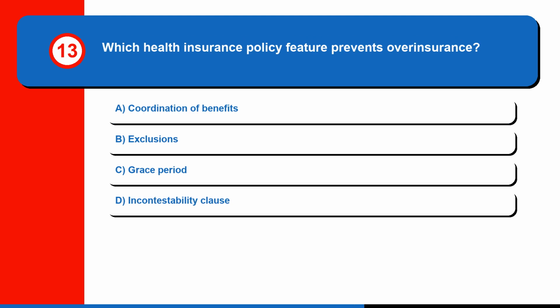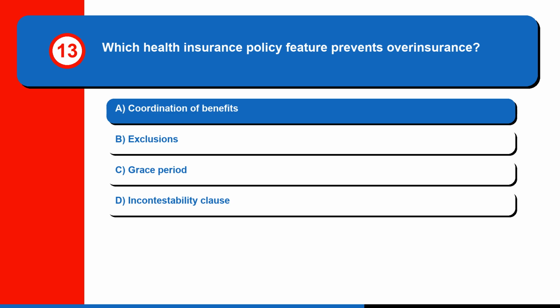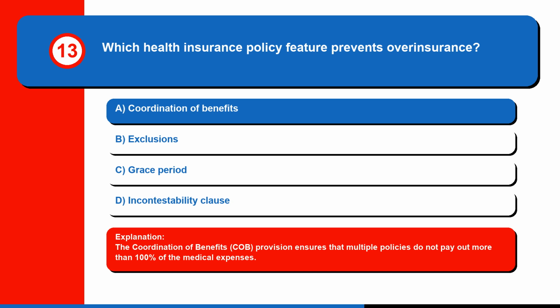Question 13. Which health insurance policy feature prevents overinsurance? A. Coordination of benefits. B. Exclusions. C. Grace period. Or D. Incontestability clause. The correct answer is A. Coordination of benefits. The coordination of benefits, COB, provision ensures that multiple policies do not pay out more than 100% of the medical expenses.